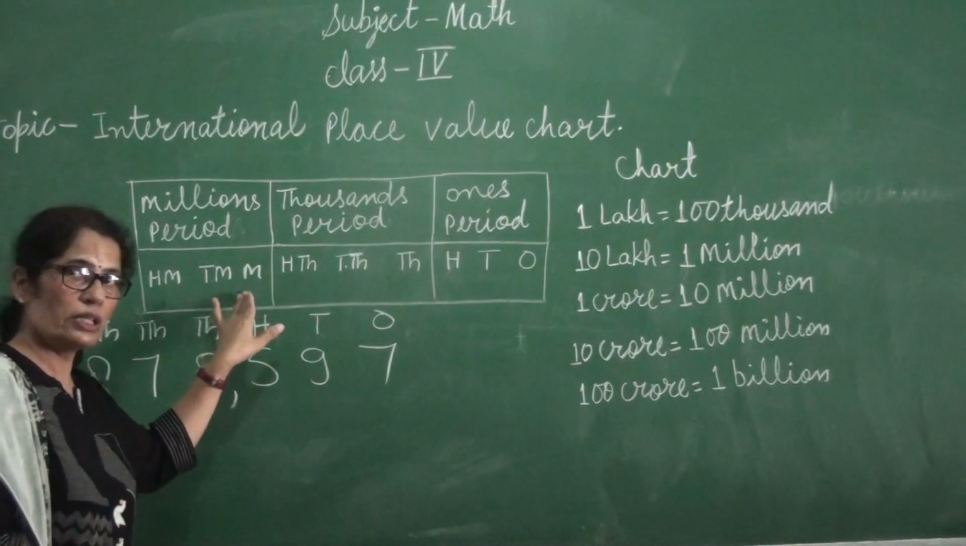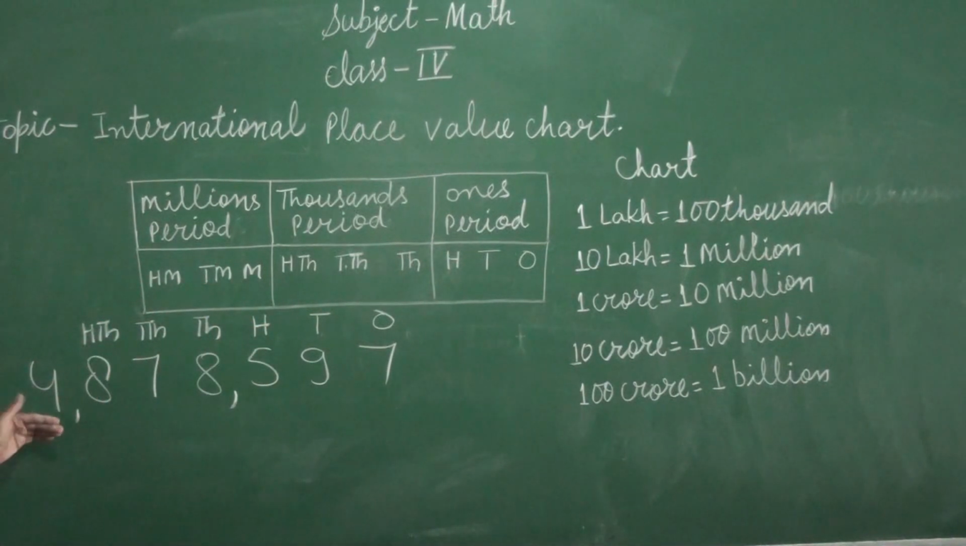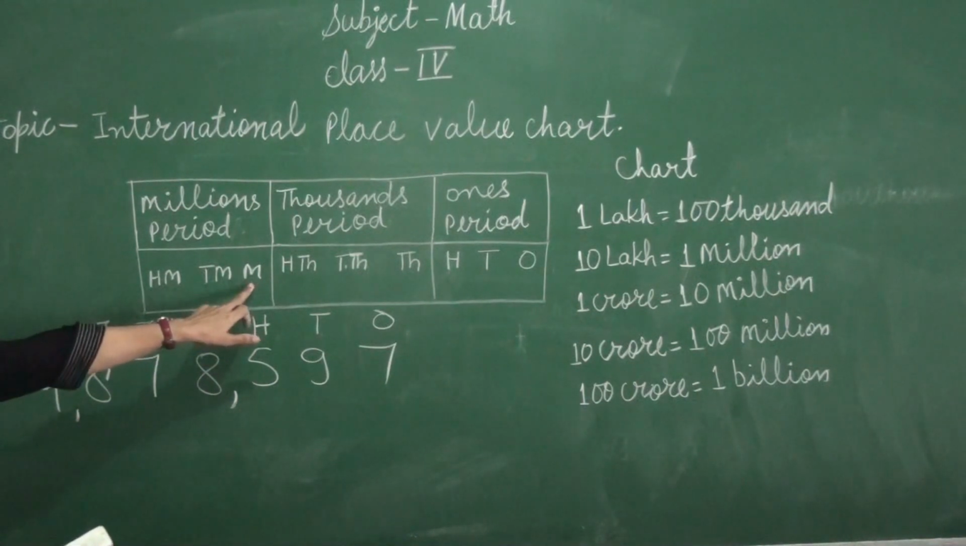After that, which period will come? The millions period will come. Then we do the placing on the top of 4. So first what will come? Million.